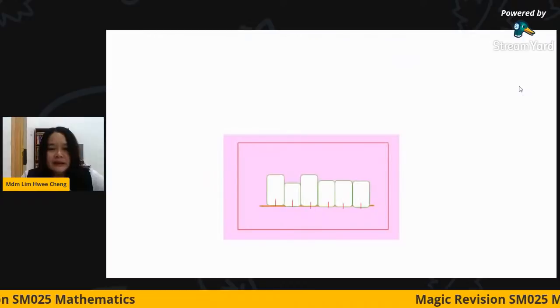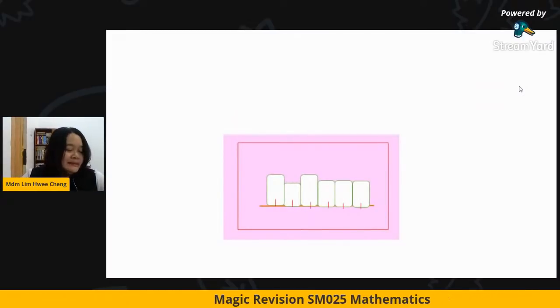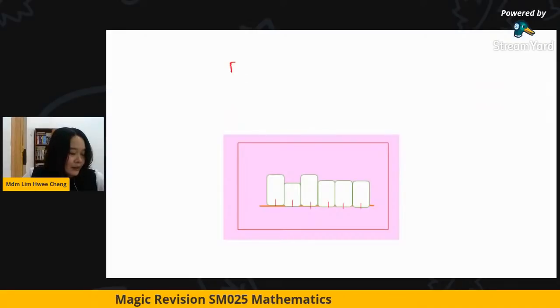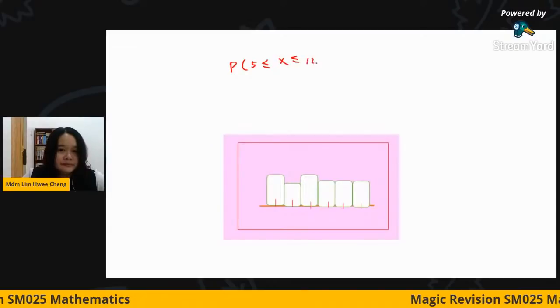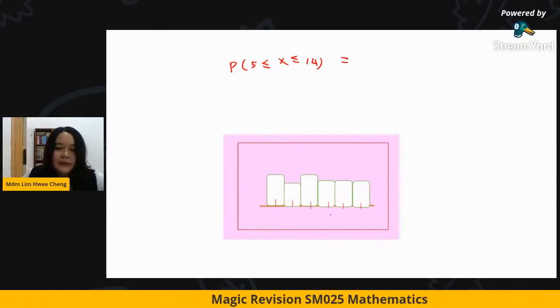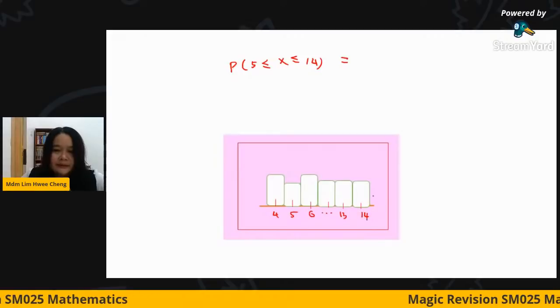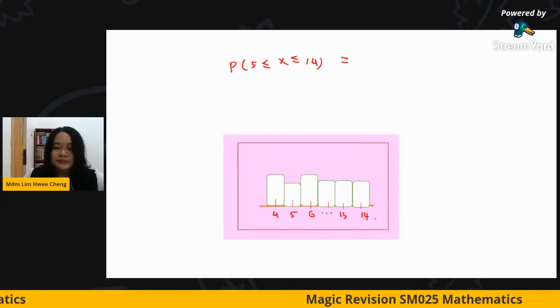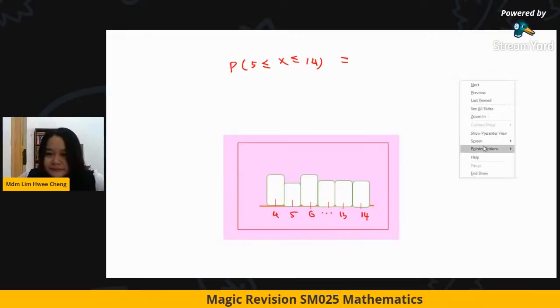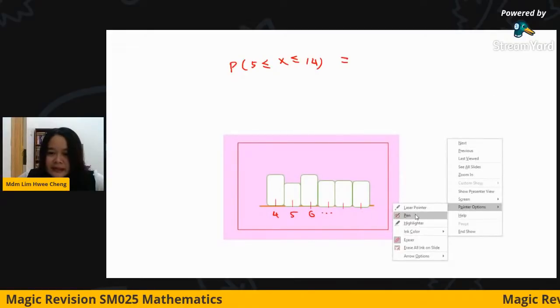Okay, so I will give you some examples. Let's say I want to find the probability of this. How I am going to do it is that I am going to include, let's say, 5, 6, until 14.